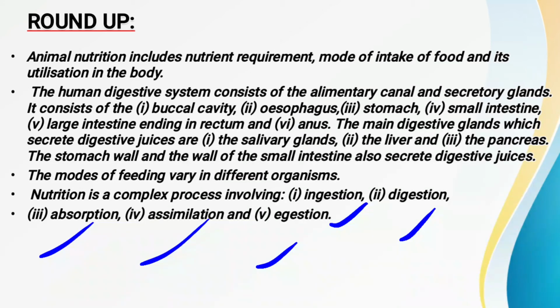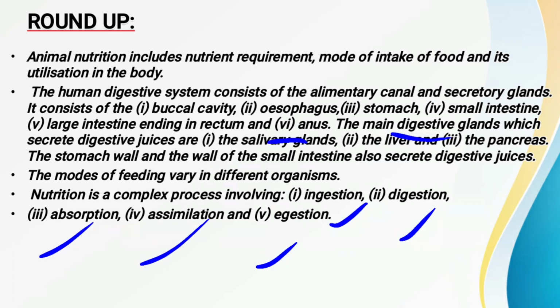From the large intestine, sufficient salts and water are absorbed, and again whatever the unwanted waste is there, that is expelled or eliminated out from the body. So thus the digestion takes place in our body. Now some of the digestive glands we have also read. We have read that these digestive glands also secrete some kind of juices which are helpful for the digestion of the food, like the salivary glands.